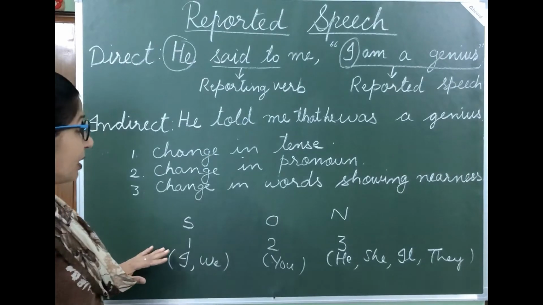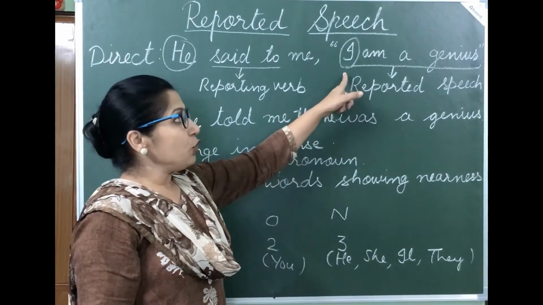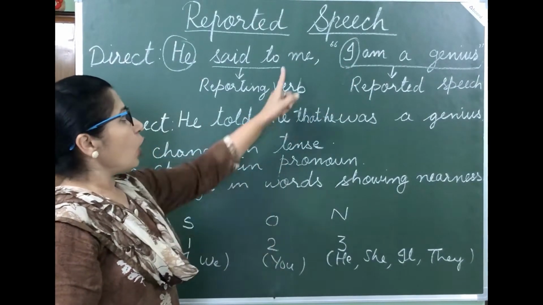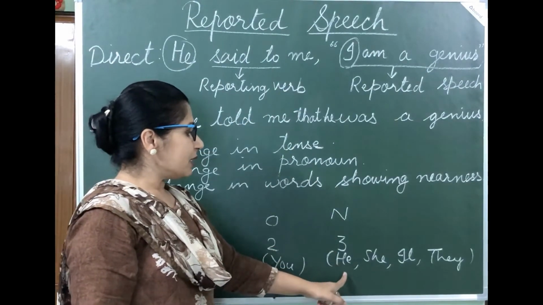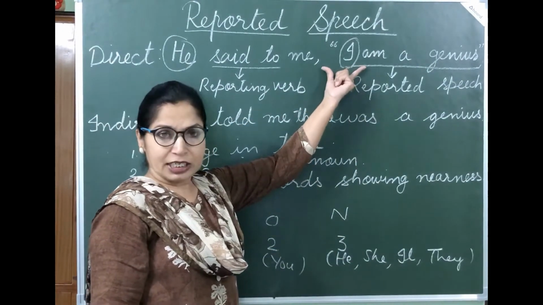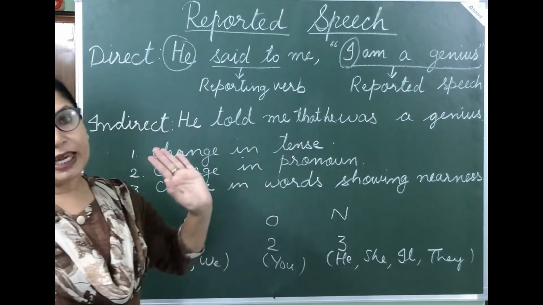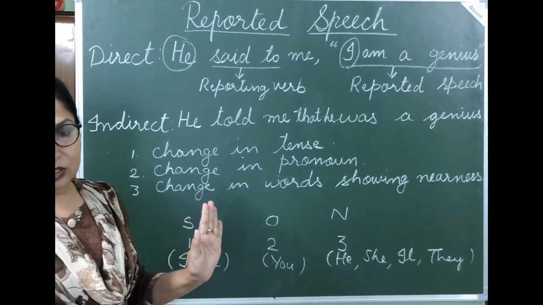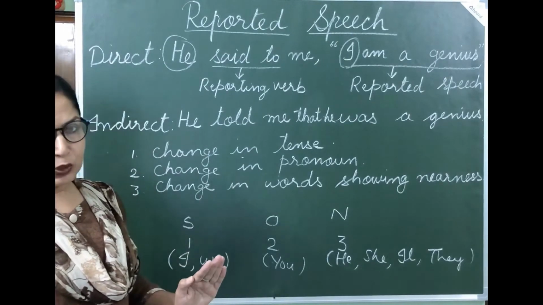And if we have second person over here, if you is here, then it will change according to the object, that is me. And if we have third person, that is he, she, it, etc. here, then we do not need to make any change. It will remain as it is. So I hope this change in pronouns is quite clear to you.